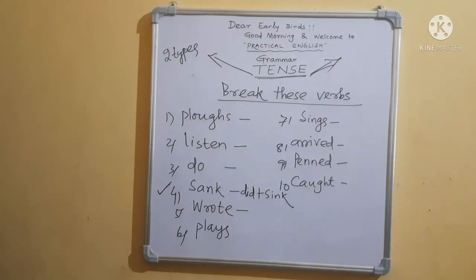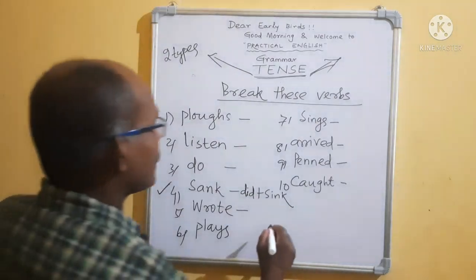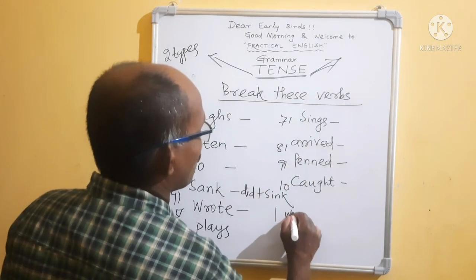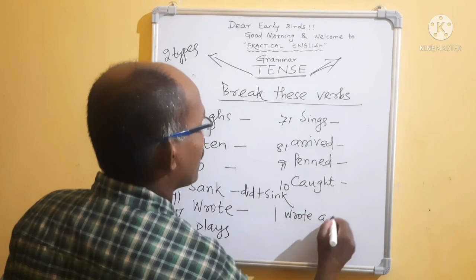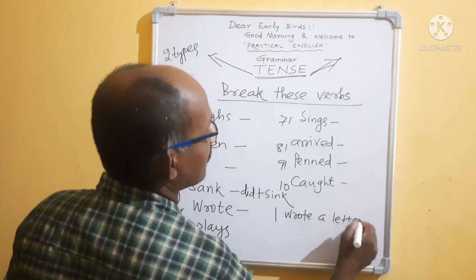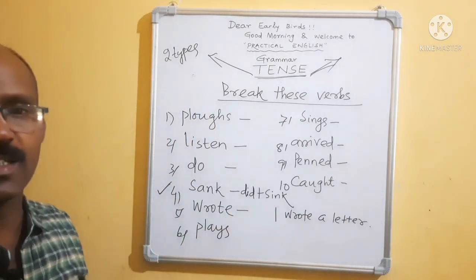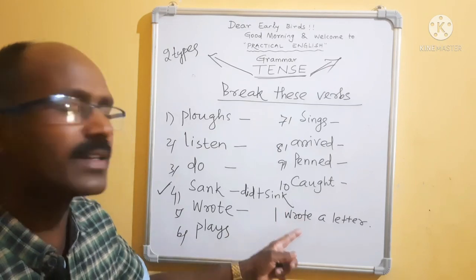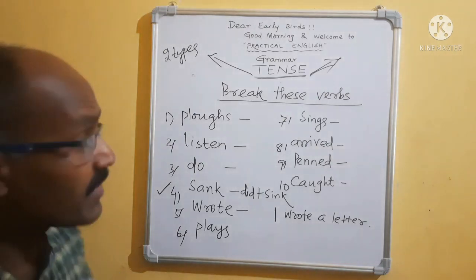How will it help you to make it negative? I am telling. Suppose I wrote a letter. It is a declarative sentence, positive sentence, assertive sentence. We are trying to make it a negative sentence. How will you make it negative?